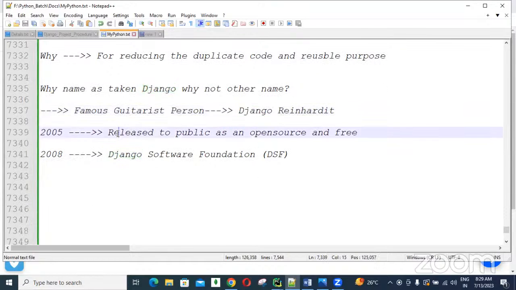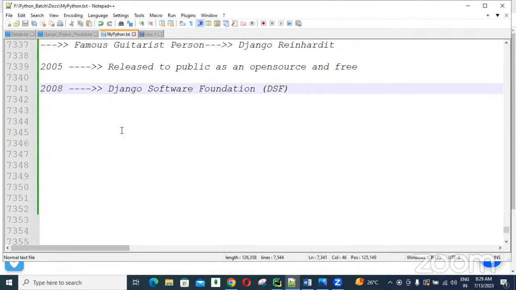In 2005, they released it to the public. From then onwards, anybody can download and use that framework. In 2008, they started their own company, a non-profit organization. People can freely download and use it, and if they are satisfied, they donate some amount for developing new features.